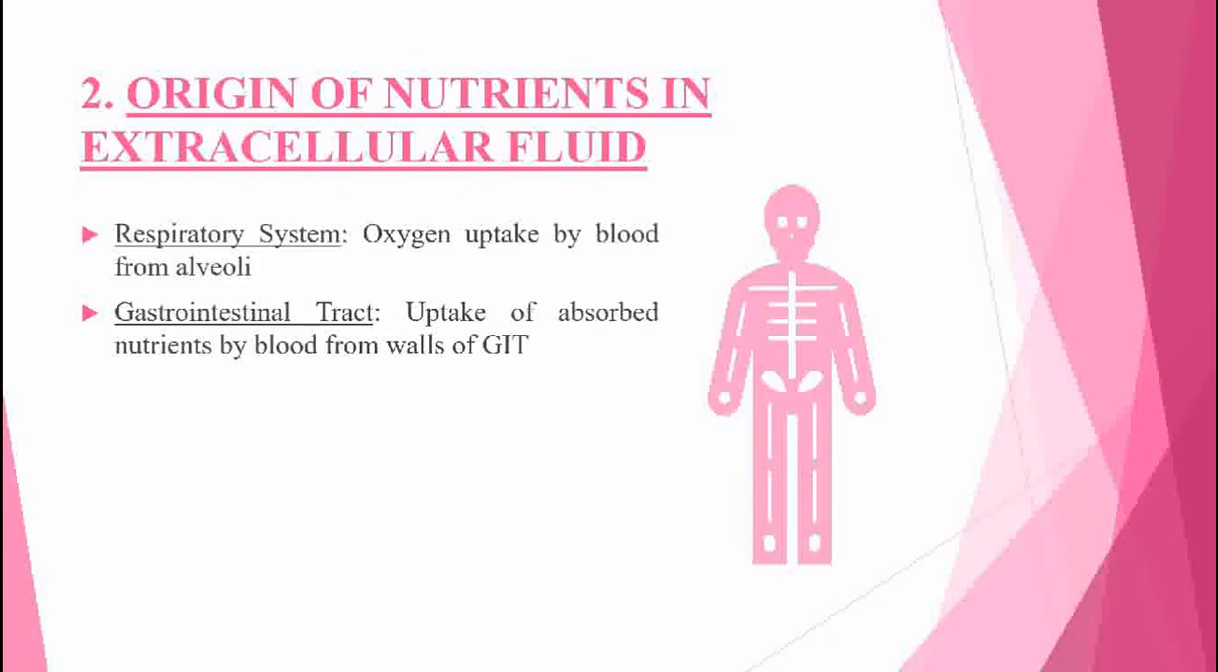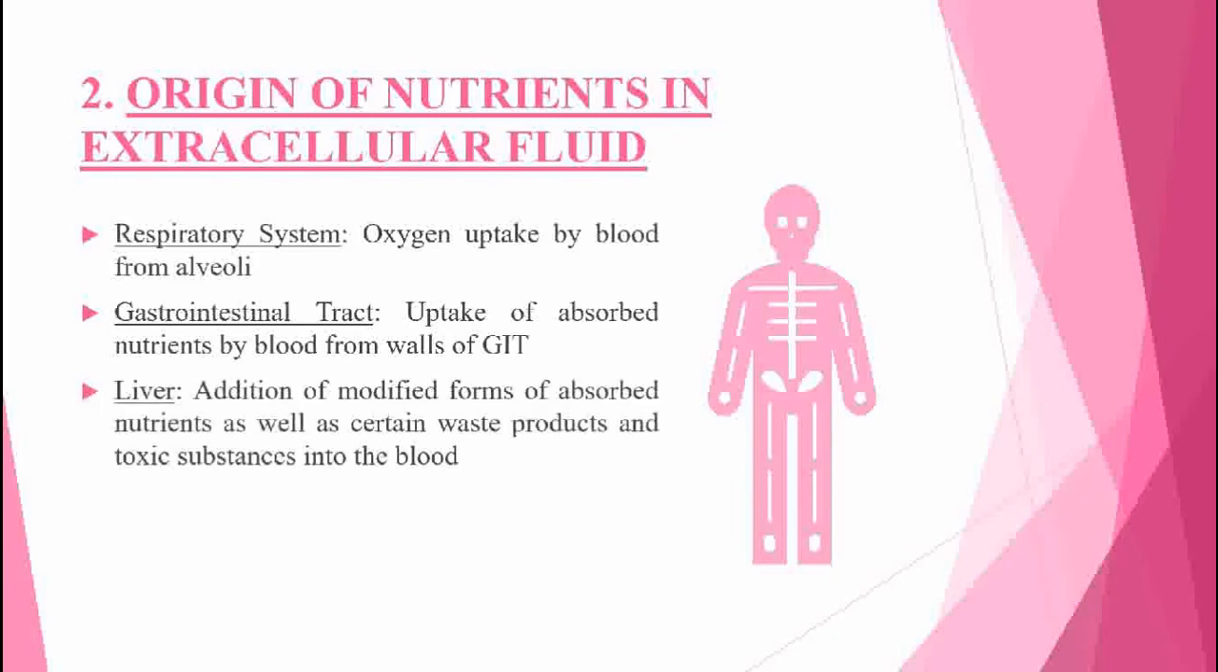Gastrointestinal tract. Blood flows through the walls of alimentary canal. In the small intestine, there are finger-like projections called villi that are surrounded by capillaries. From here, the absorbed nutrients including carbohydrates, amino acids, minerals, etc. are added into the blood. Liver. Some absorbed nutrients require changes in their chemical composition to become functional, such as the glycoproteins or glycolipids. So, after these modifications, liver adds them directly into the blood. Moreover, it also adds waste products and toxic substances into the blood for their removal.